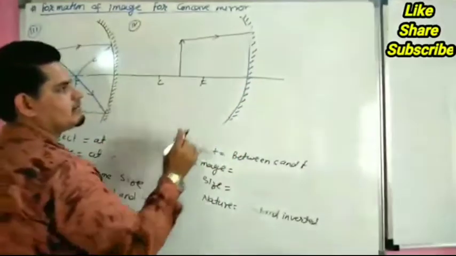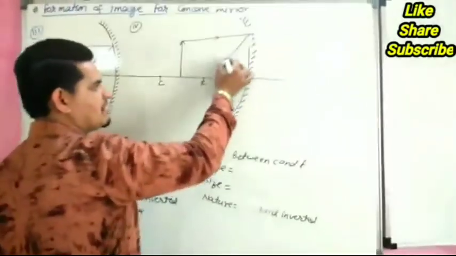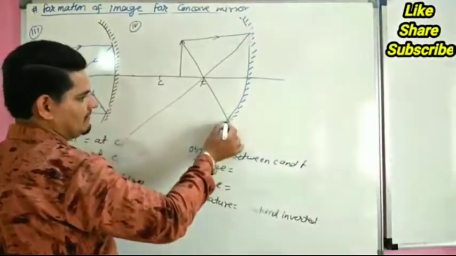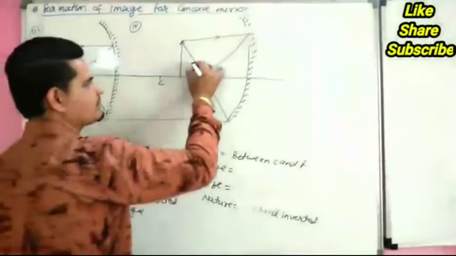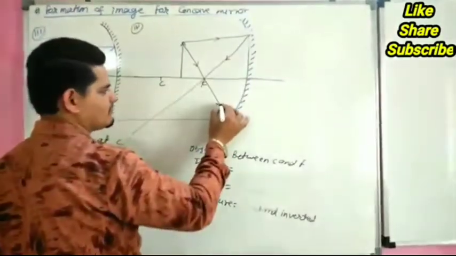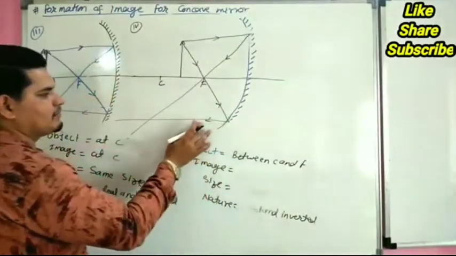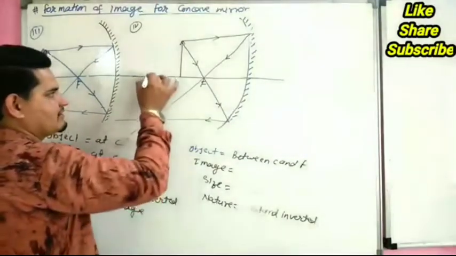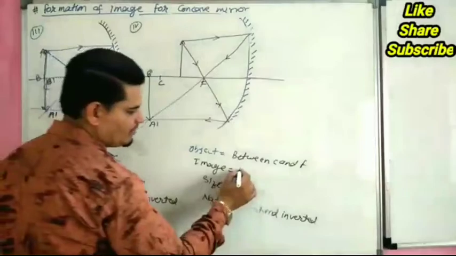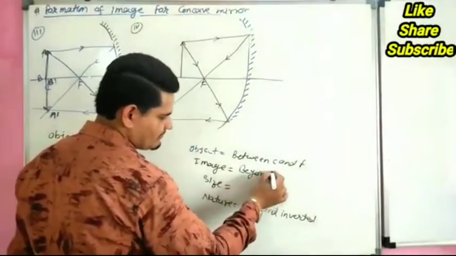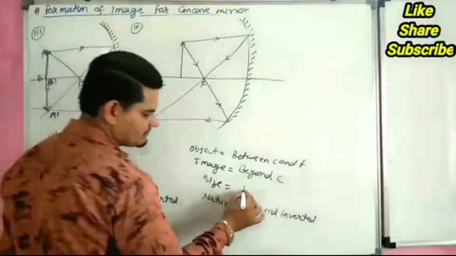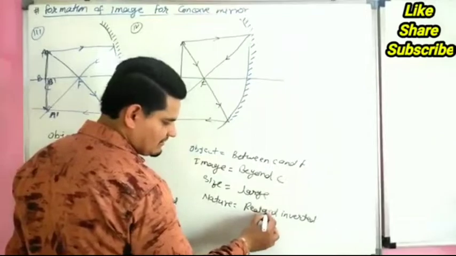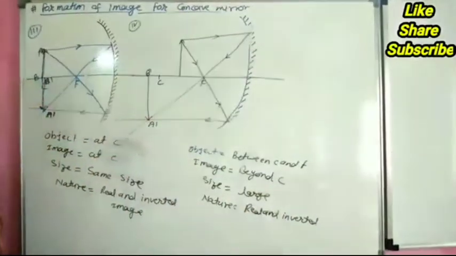This ray coming parallel to principal axis, so it passes from focus, and if a line passes from focus, it will go parallel to principal axis. After reflection, it goes parallel to principal axis. So image form here, this is image A dash B dash. So image form beyond C, size is large, nature is real and inverted.